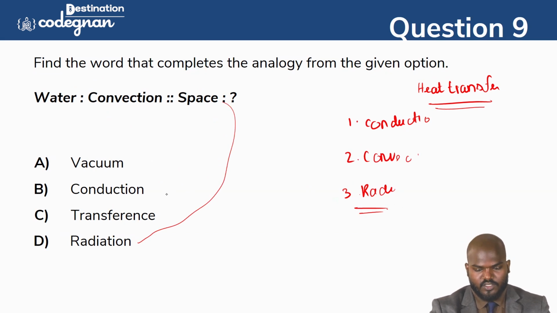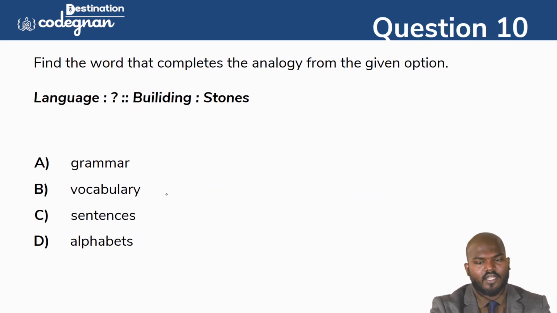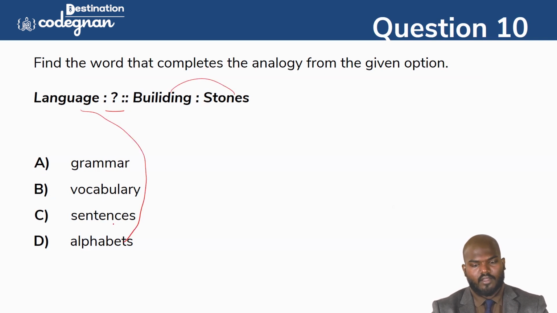Okay, so going with the next question, guys, you see this one. Language building stones, they have mentioned in this one. So what is called the language building stones? They are asking the middle. So a building is made by the stones, and the language is made by what? That is the alphabet. Language is similarly the base. What is the base of the building? The base of the building we can call stones, like the language base we can call the alphabet. We can represent this one.